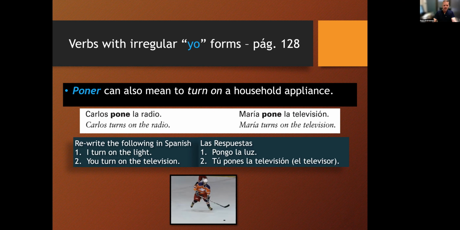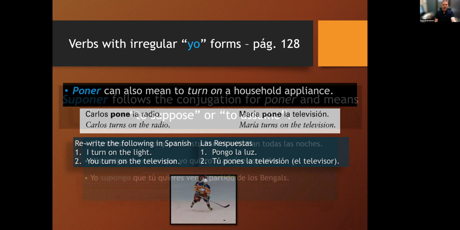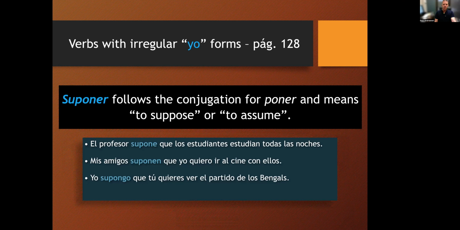Televisor is also another way of saying television. I think that's actually what was in your vocabulary, but televisión for sure is the more common way of saying it. So poner can be used to turn on a household appliance. Okay, suponer, it means to assume or to suppose, and it follows the same conjugation of poner. So in the yo form, it's supongo. Some examples of how to use suponer.